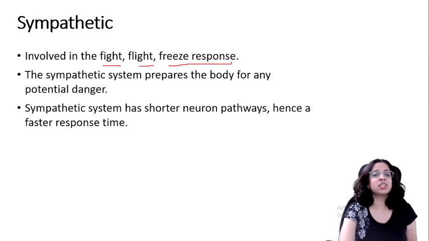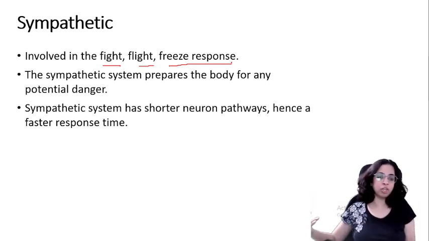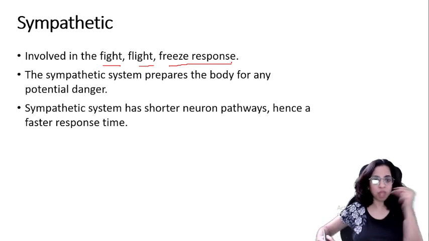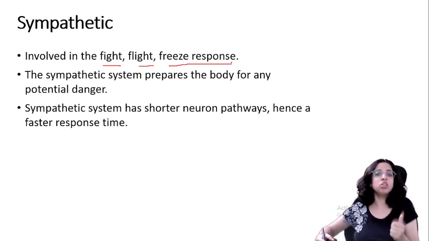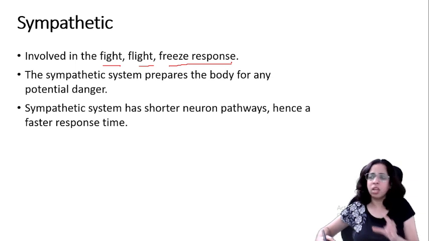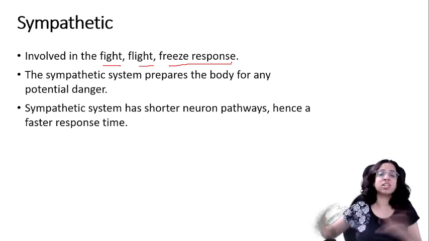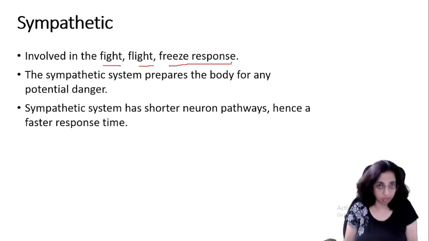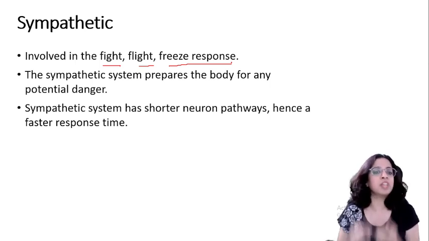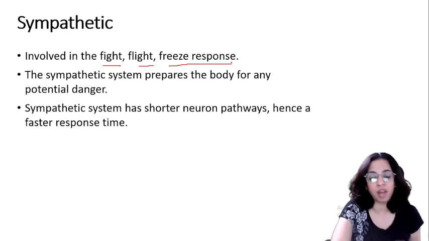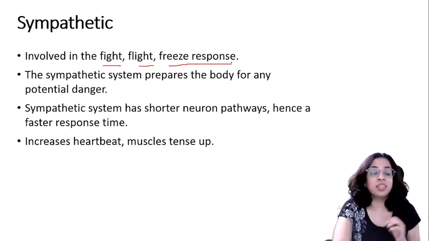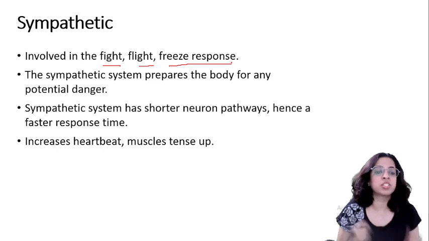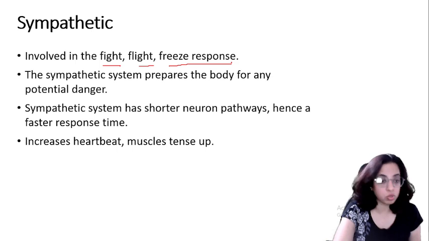The sympathetic system has shorter neuron pathways, hence a faster response time. So if you see a dog running after you, okay, you will have to think fast and act fast. So the neuron pathways are shorter and you will have a faster response time. Immediate आपको action लेना पड़ेगा, right? This increases our heartbeat and our muscles tense up. So this is what is happening during a fight, flight or freeze response.